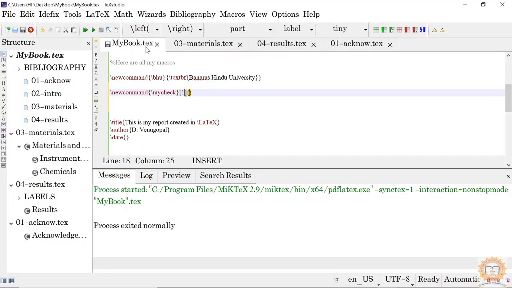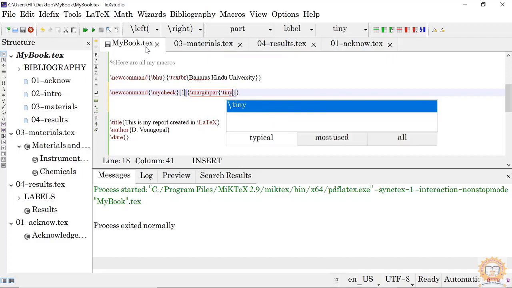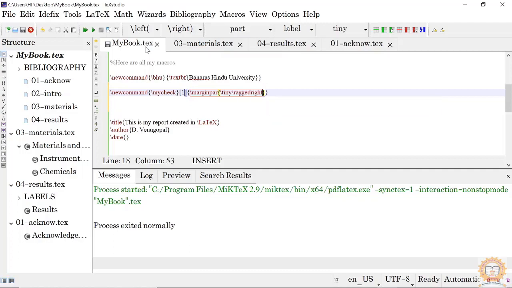I am using only one argument, so I will put it like this, and then write it out here. I am writing it in the margin par, using a tiny size. Now ragged right, okay. Then whatever matter we want to typeset, the number one argument will come here, and I am putting simply a small par here.